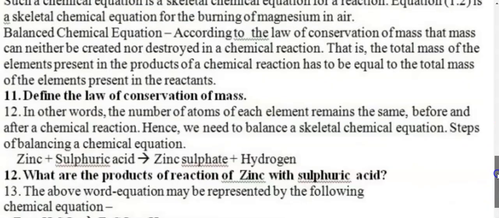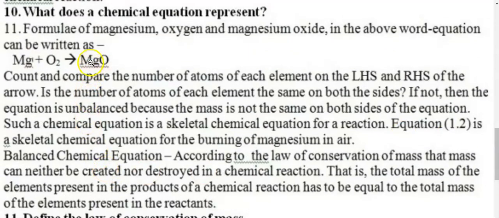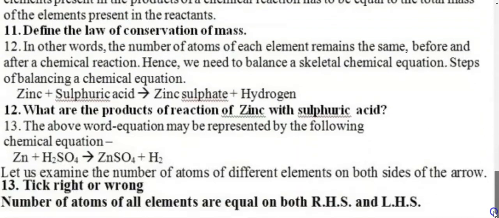But not all equations are balanced. For example, this equation is not a balanced one, because oxygen is 1 here, but on the left hand side it is 2. We'll see later on how to balance equations, but just to say here, if you write 2 MgO and put 2 here, so if you take this equation as 2 Mg plus O2 is equal to 2 MgO, you will find this equation also getting balanced. But how to balance the equation, we'll see in our subsequent videos. With this I finish this video.